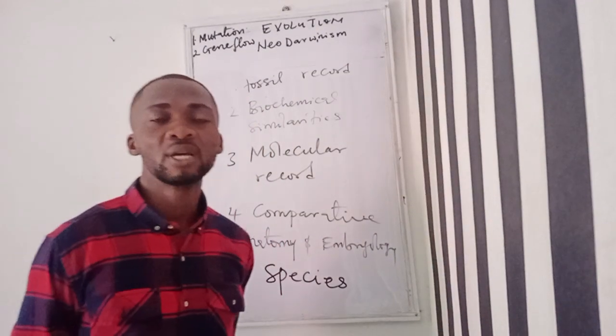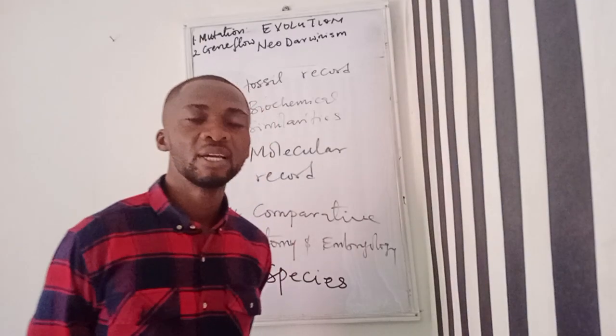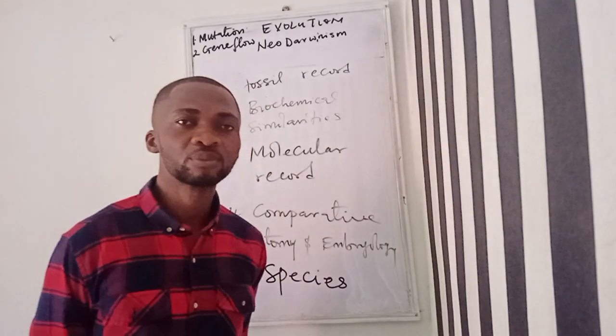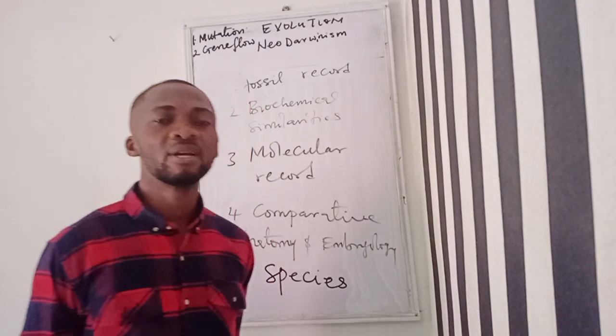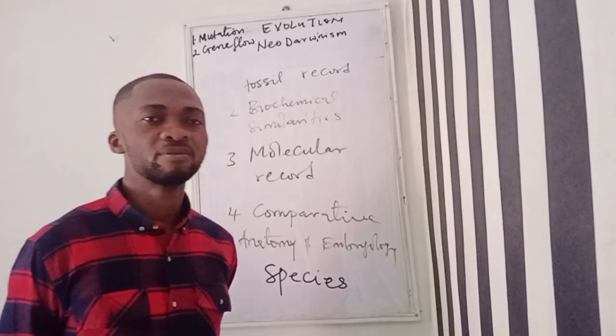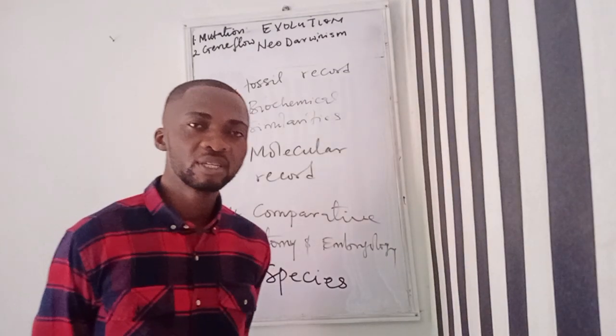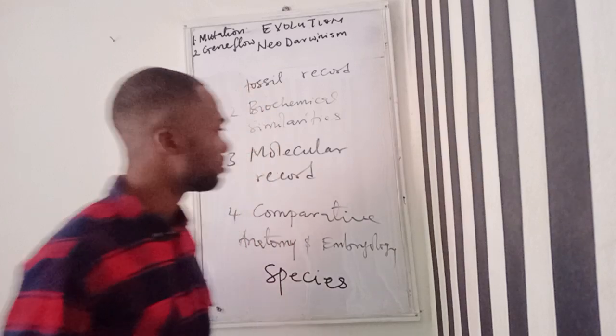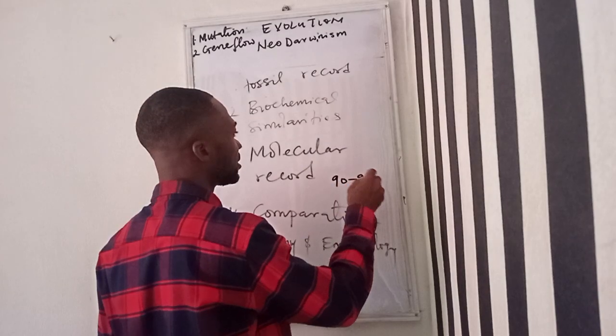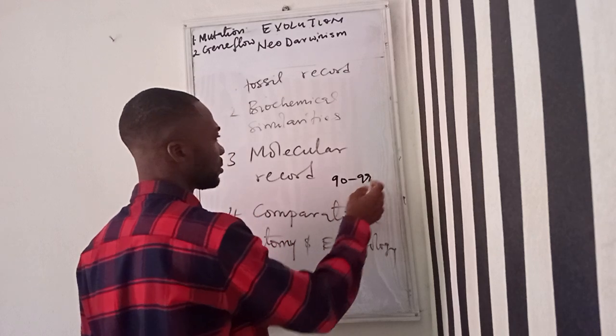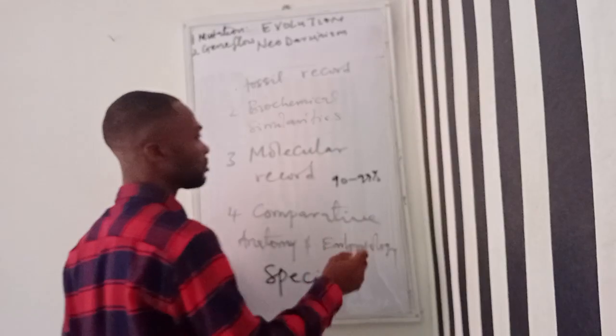When you talk about the bottleneck effect, it's a kind of genetic drift that occurs when a population happens to be struck by a disaster. Maybe there is a fire outbreak that kills maybe 90 to 99% of a population.